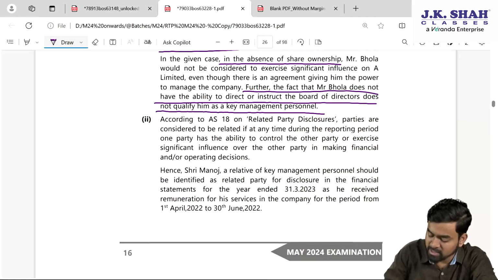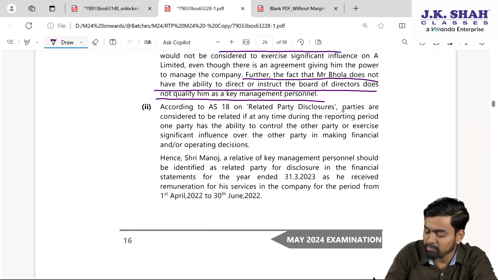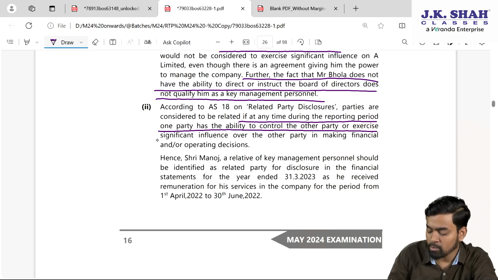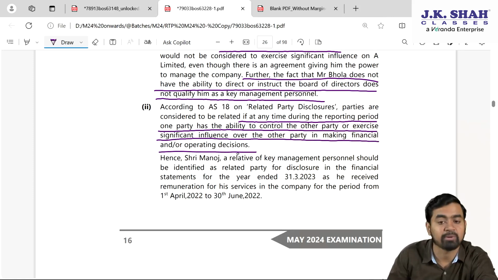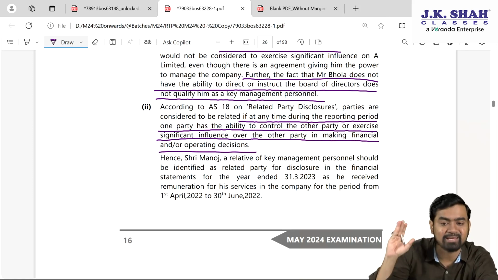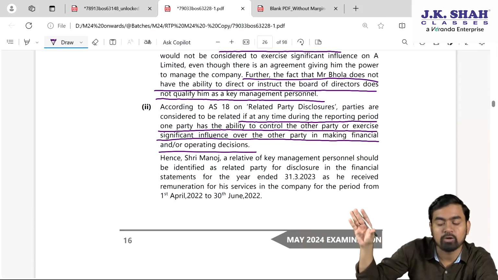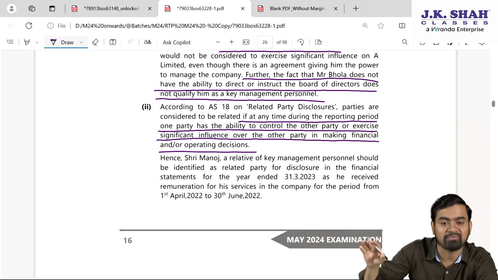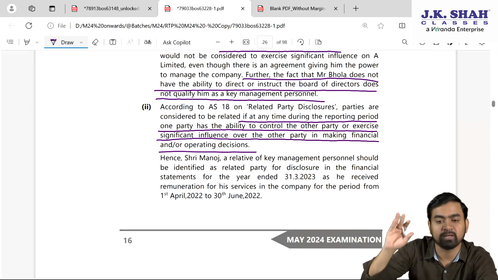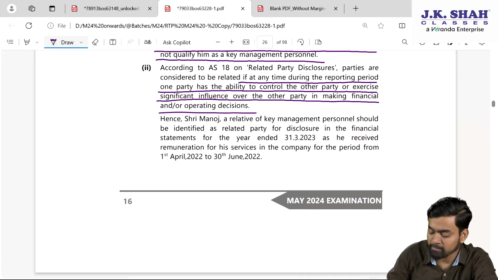So my dear students, please check here. According to AS 18, related parties are considered to be related if at any time during the reporting period one party has the ability to control another party or exercise significant influence over the other party in making financial and operating decisions. At any time, if any party has the ability to control another party in making financial and operating decisions, that particular party will be treated as a related party.